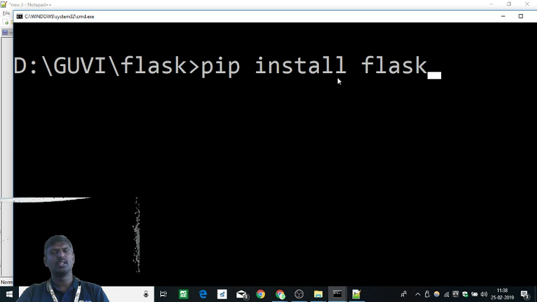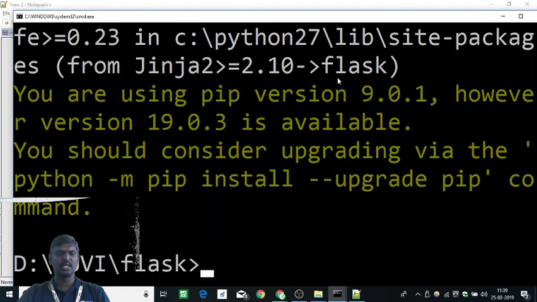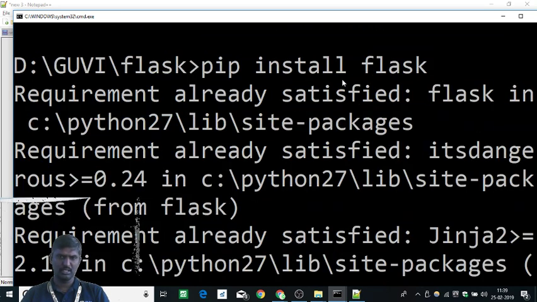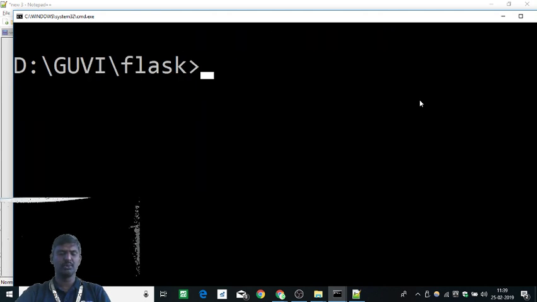Flask doesn't come by default with Python; it comes as an extra additional package. If I do that, it will automatically install it. Right now it has installed Flask in my system. It says requirement already satisfied because I already installed it. If it is not there, it will go and download it. That's all it will do. So right now it is there.